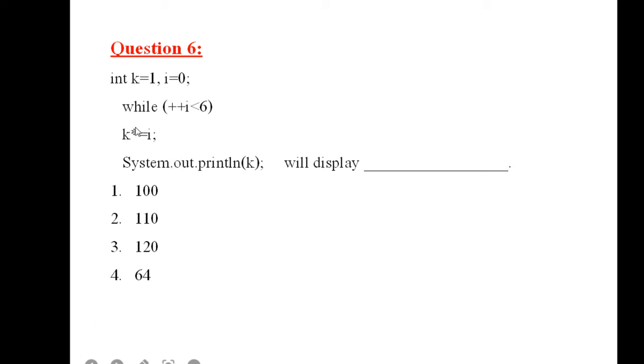Okay. Then you go to the condition once more. The loop always goes one extra time. So I would be right now 6. Then it will check the condition. Is 6 less than 6? No. So it will come out of the loop and it will print K. So what is the current value of K? It is 120. So the correct answer is number 3, 120.